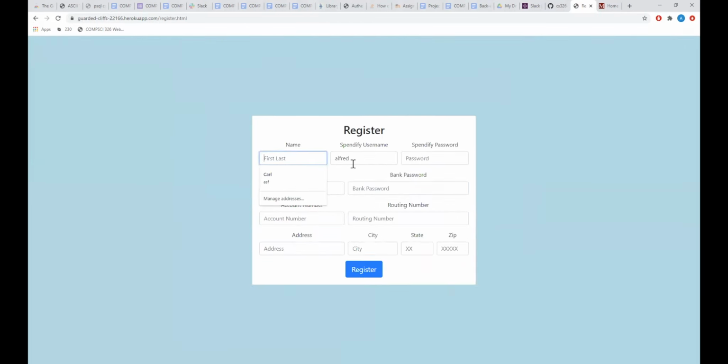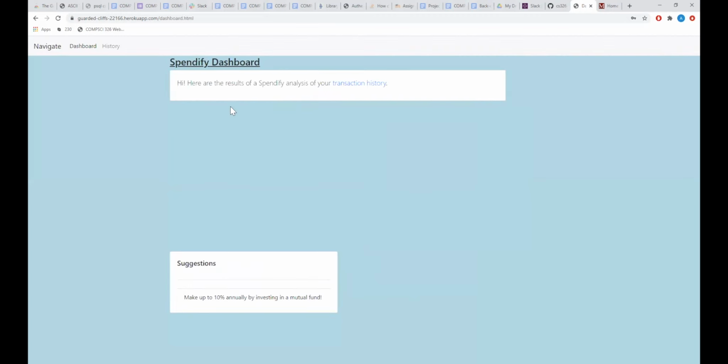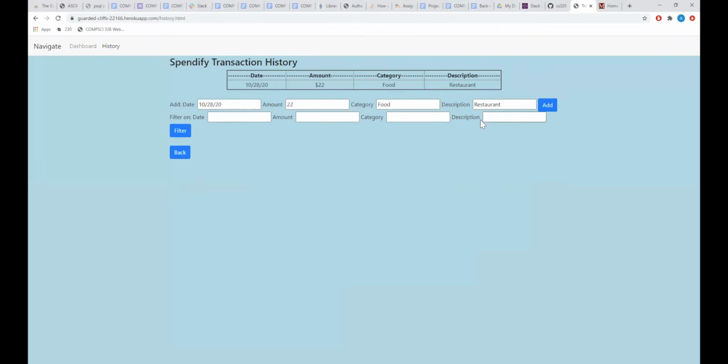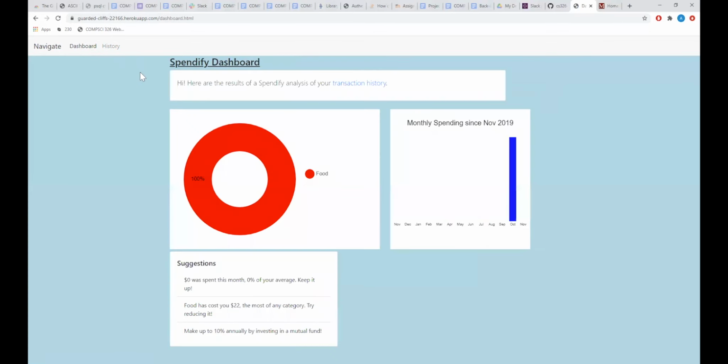So if I register as a new user, as you can see, I'm given a new dashboard and I no longer have any spending history, and I can add to it if I wanted to. And as you can see, it gets added to the table, and if we go back to the dashboard, it is now displaying a pie chart and tells me suggestions in my monthly spending again.